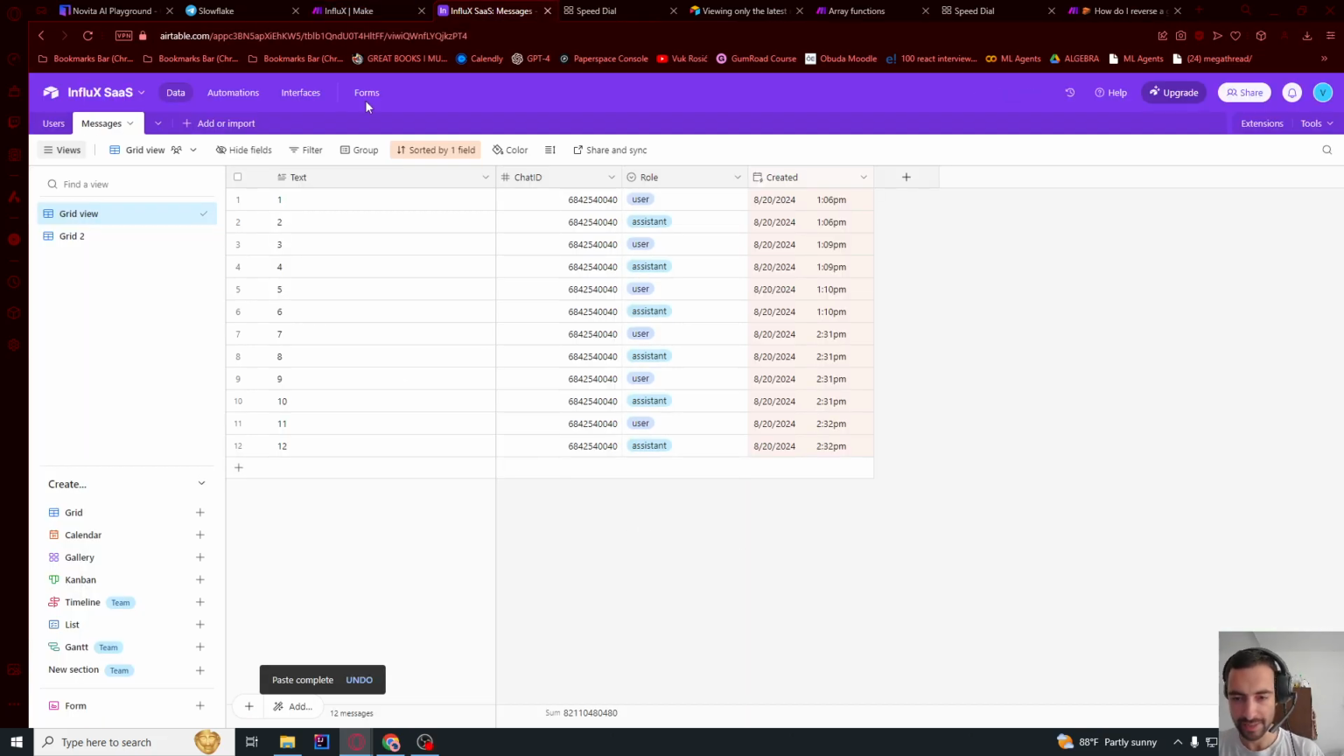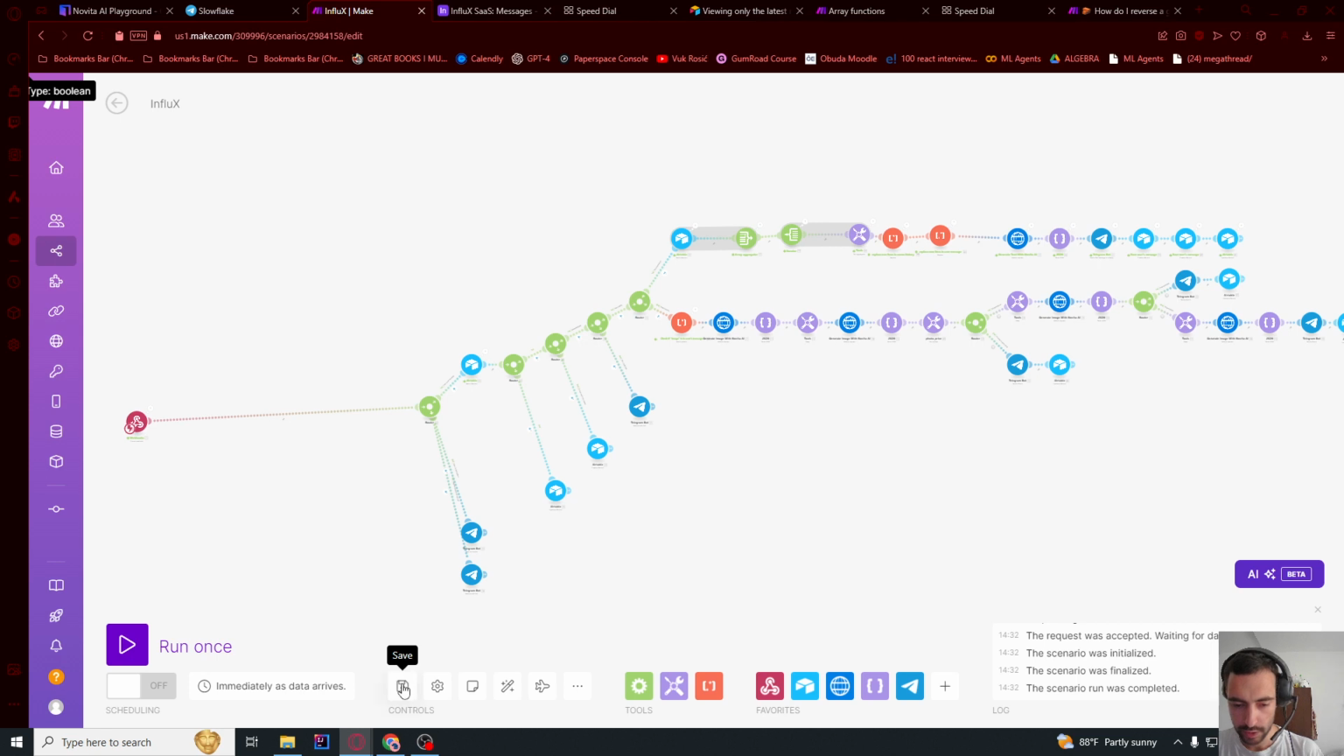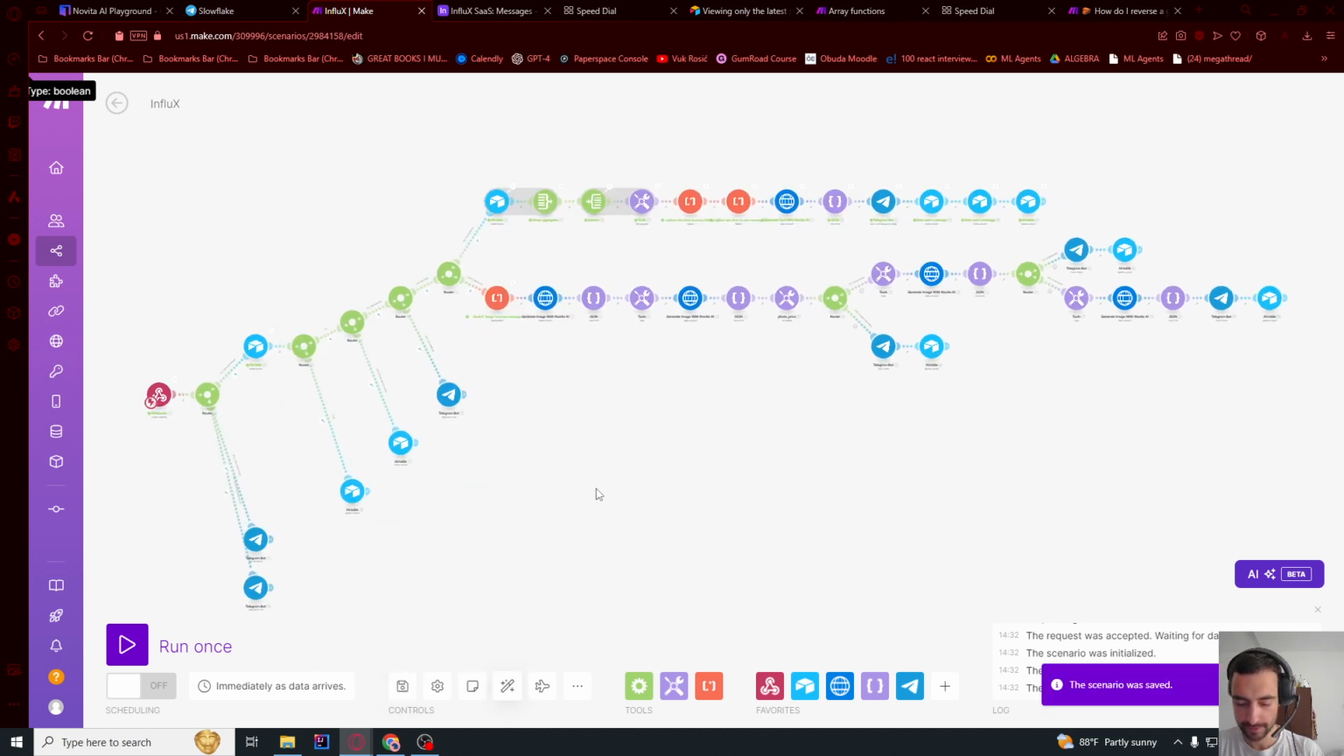And now I want to test if there is more than 10 messages. It should take from 3 to 12. And it got it correctly. So 3, 4, 5, 11, 12. So I will just save, auto align.